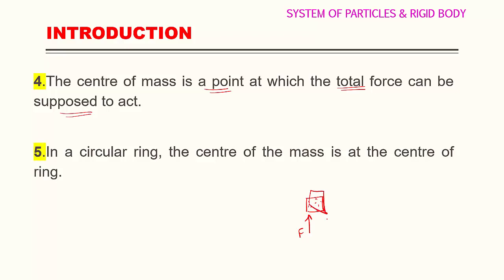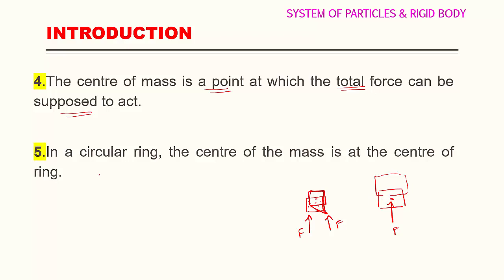Suppose you apply force at the second corner, again it will be shifted like this. If you exactly apply force at the center of the body, the whole body is shifted. That indicates that at the center of the object, meaning at the center of mass, the total force is always acting. It is supposed to act at the center.